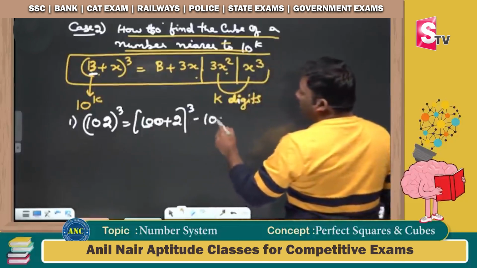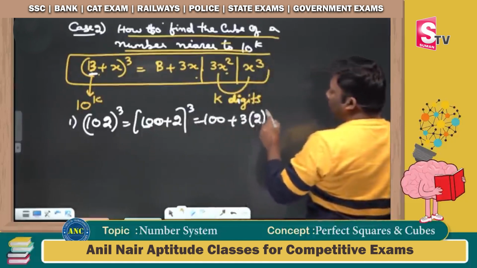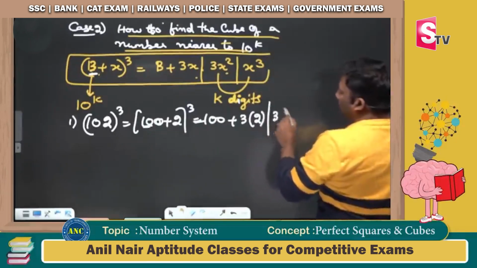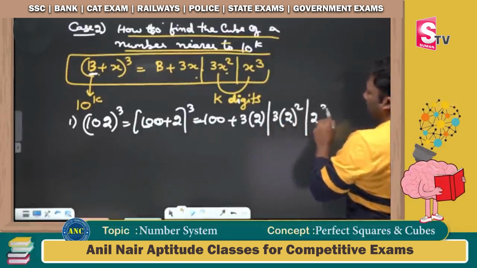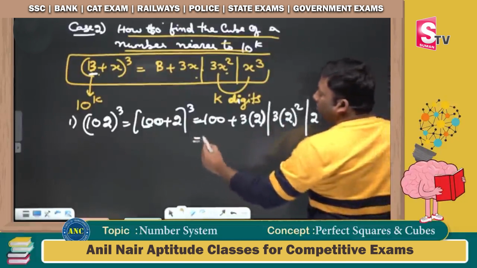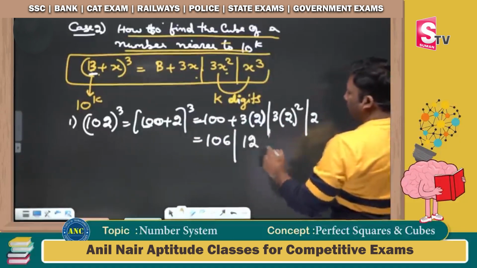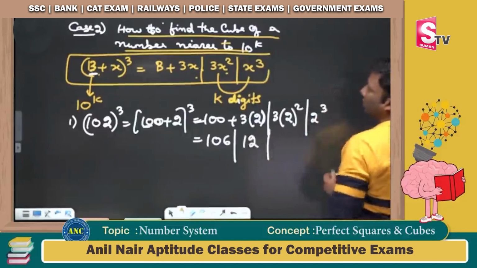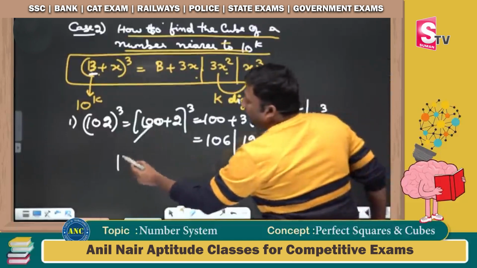So the answer is b plus 3x: 100 plus 3 into 2, which is 106. Next is 3x square: 4 3s are 12. And the next one is x cube, 2 cube, which is 8. 100 is of the form 10 square.